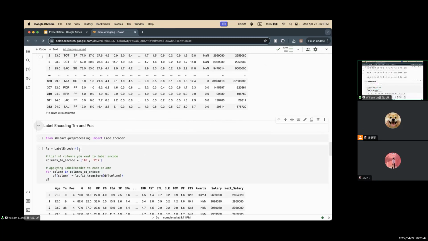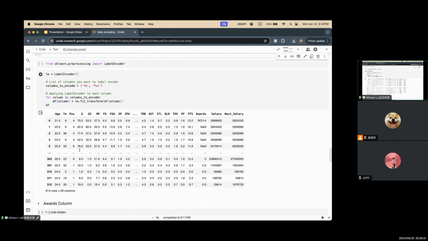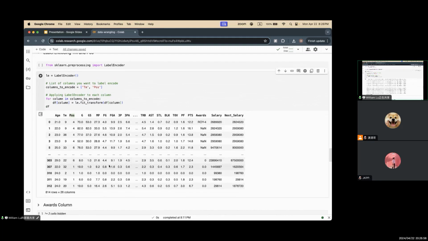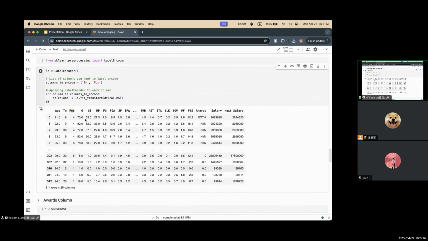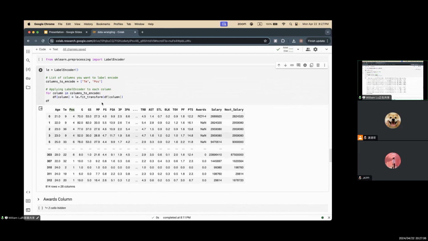And finally, we're gonna do the label encoding here. So we have position, like guard, point forward, and etc. And a machine learning model will not understand those. So we have to convert those categories into numbers. So that's what I did here.